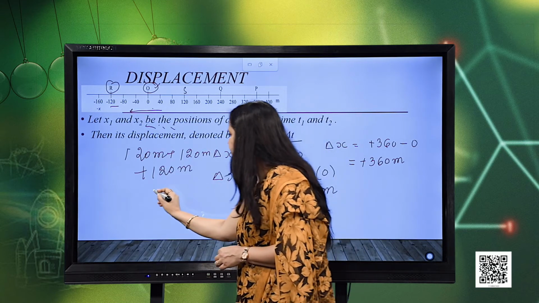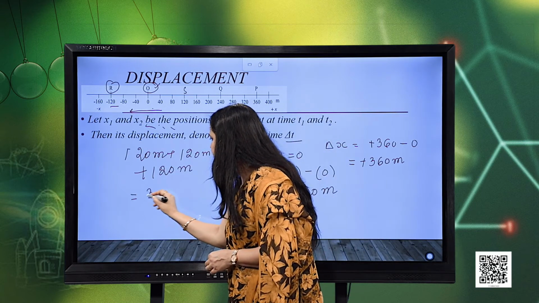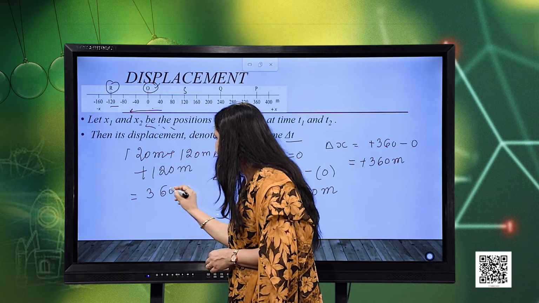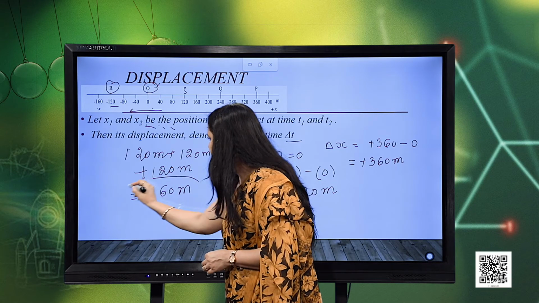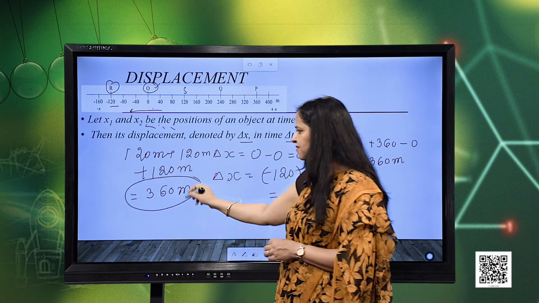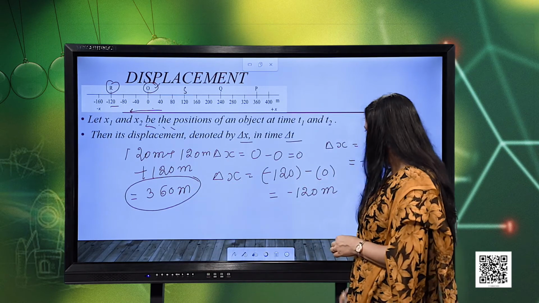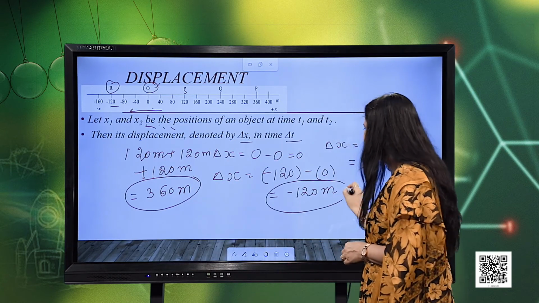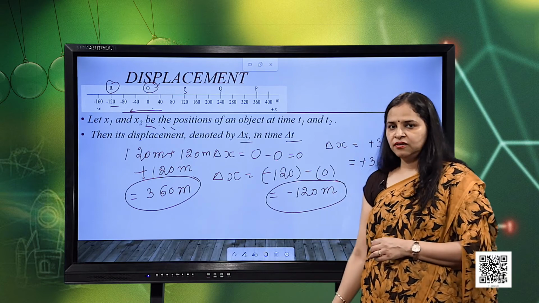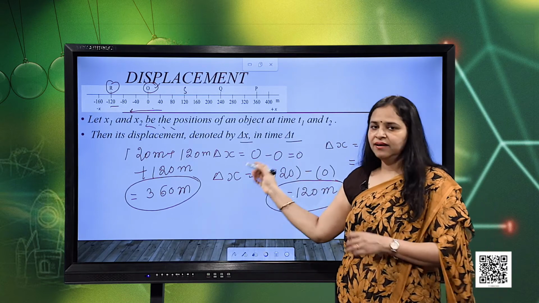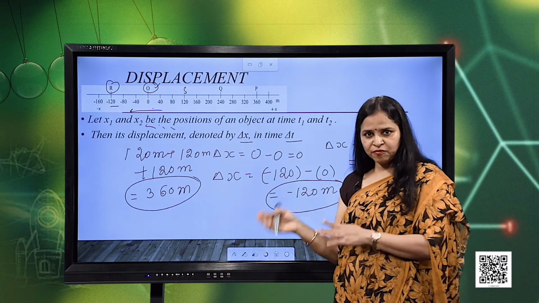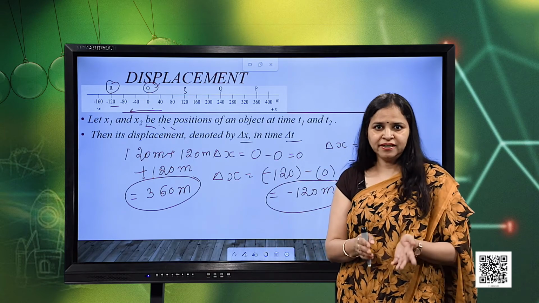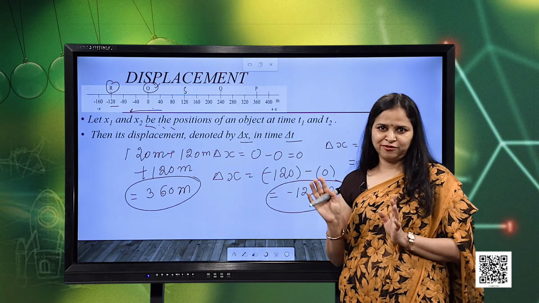When you add all three, what do you get? You get 360 meters. Now, see the difference: the distance travelled is 360 meters, whereas the displacement is minus 120 meters. So, I hope that you understood well the difference between the distance and displacement, how to measure the distance and how to measure the displacement.